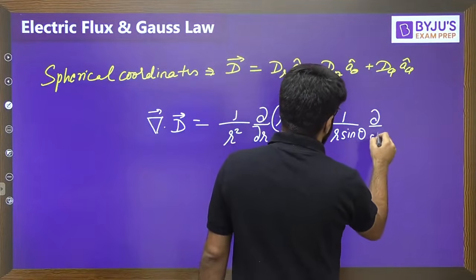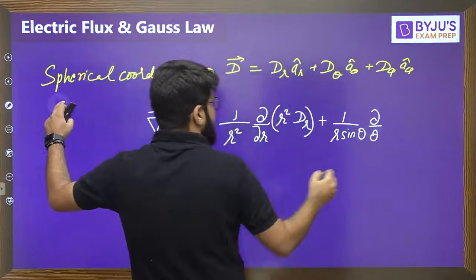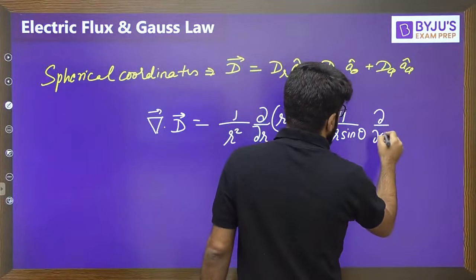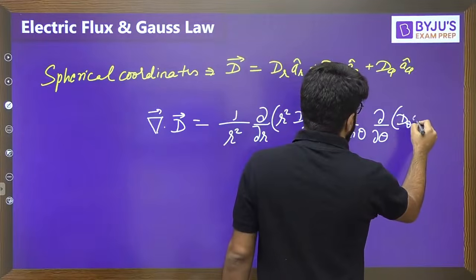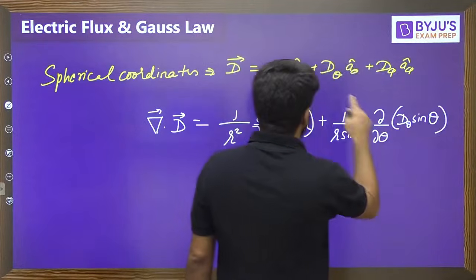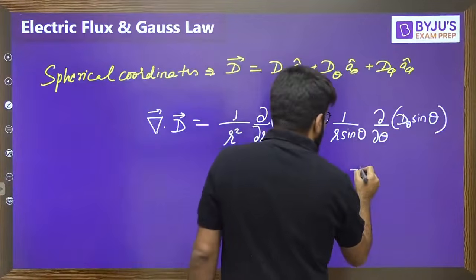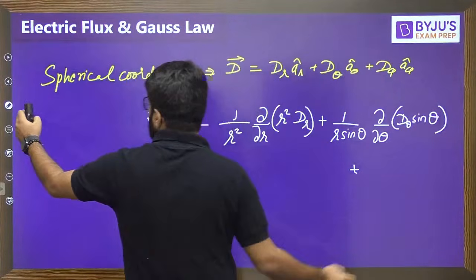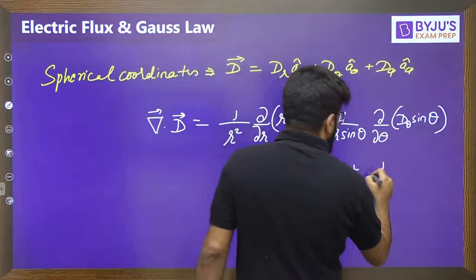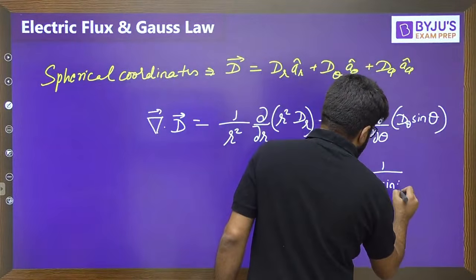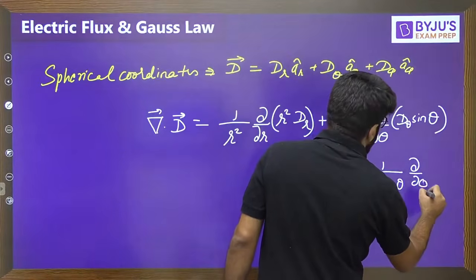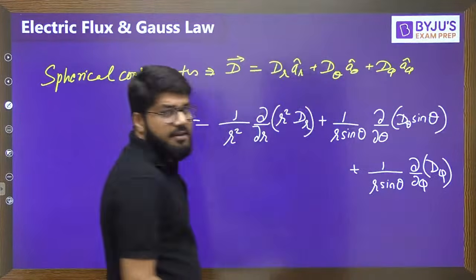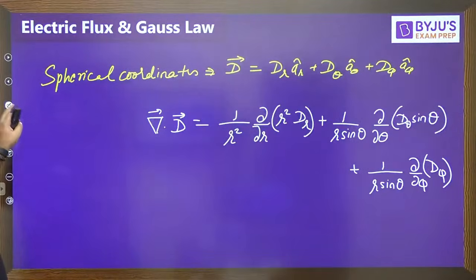With practice this will set in the mind. 1 by r sine theta del by del theta of D theta multiplied by sine theta, the second component, and finally you have 1 by r sine theta del by del phi of the D phi component.